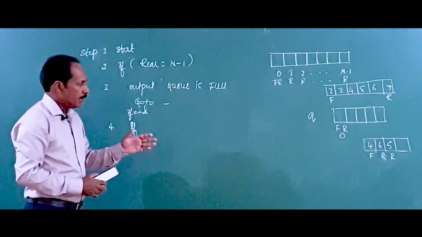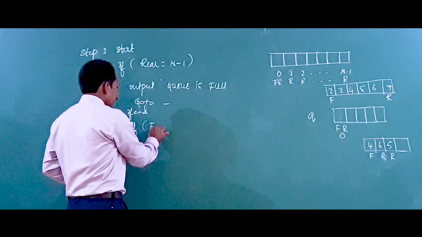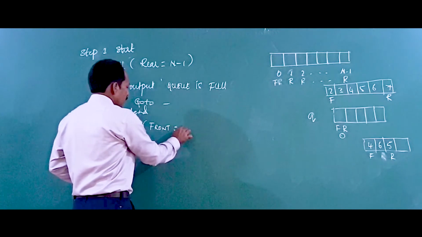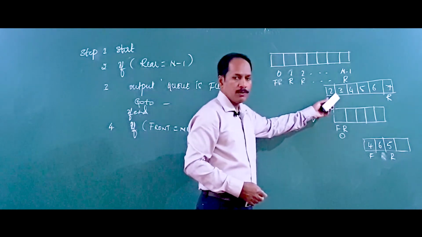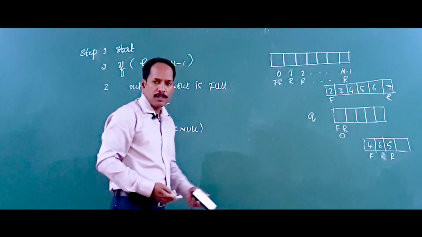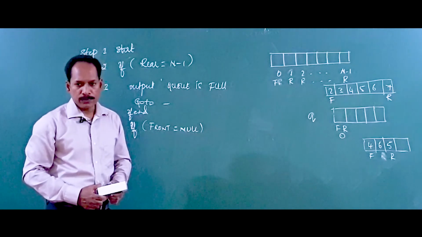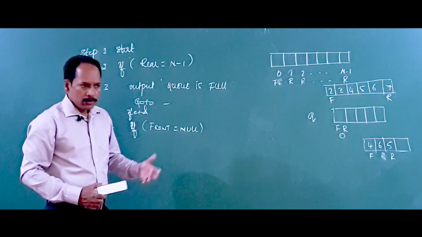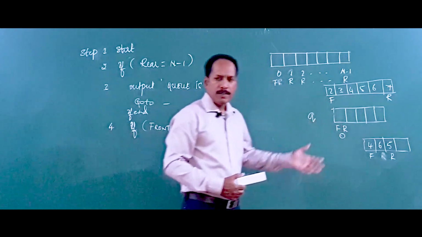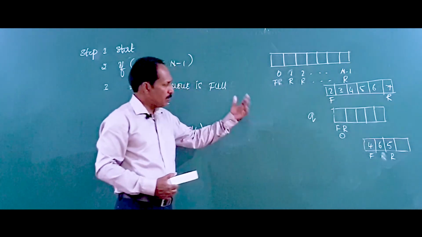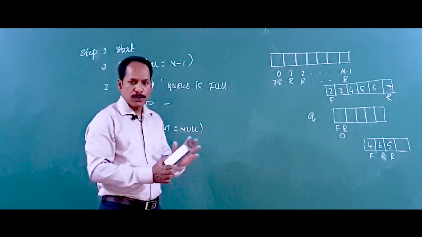So how do you check if the queue is empty? If the front pointer equals null, it means there exists nothing, it is 0 actually. So what happens? Sorry, I will not say there is no queue. The queue is there, but without elements. The queue is empty.